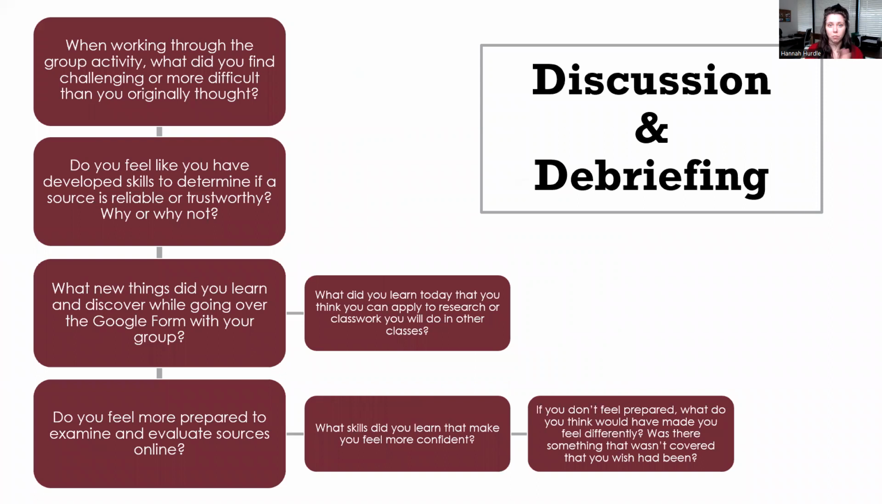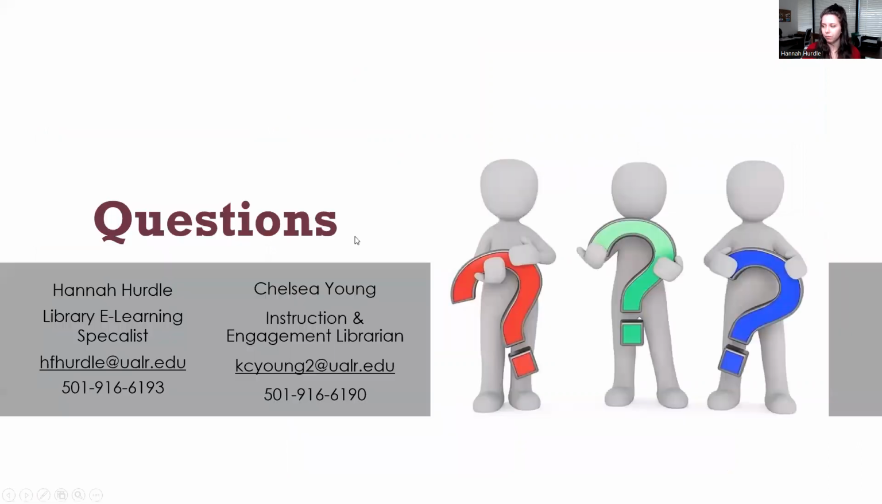So here are those discussion and debriefing questions. These are just things you can consider. What new things did you learn and discover when you went over the Google form by yourself or with other students? Do you feel you have developed skills to determine if a source is reliable or trustworthy? Why or why not? Do you feel more prepared to examine and evaluate sources online? This is just a basic starting point for thinking about how to evaluate and examine online sources. This is not an extensive review of how to do it.